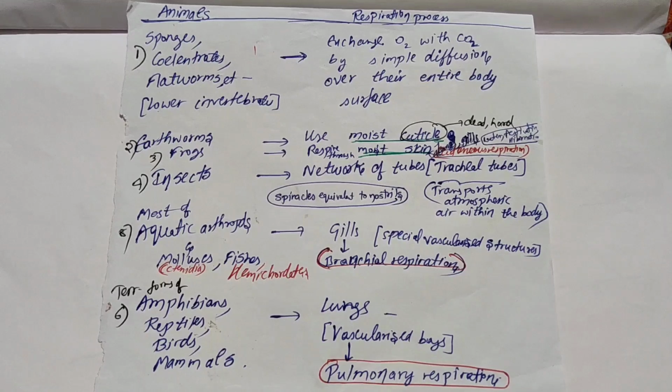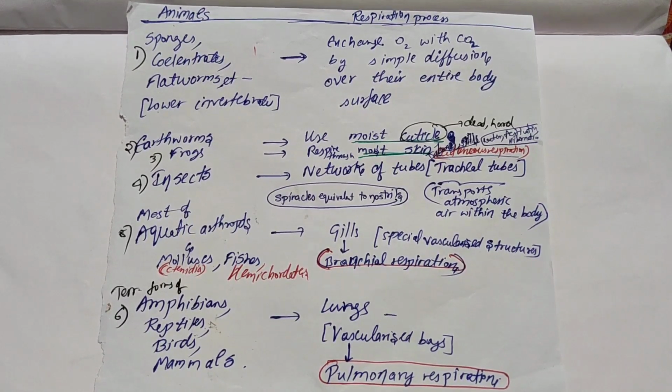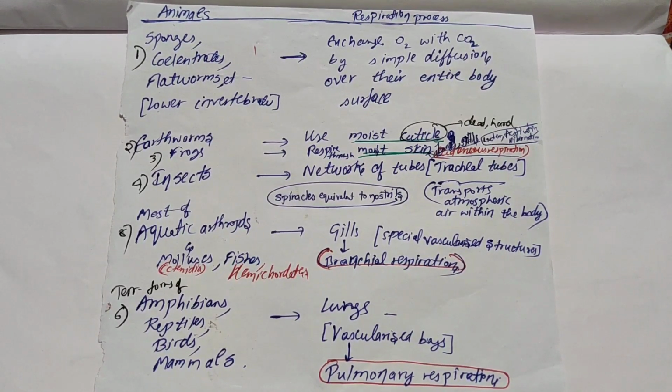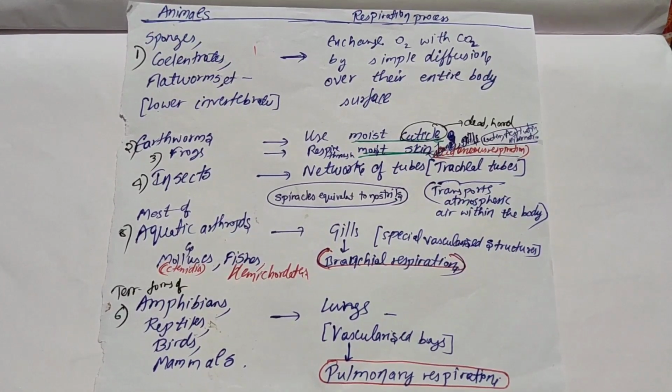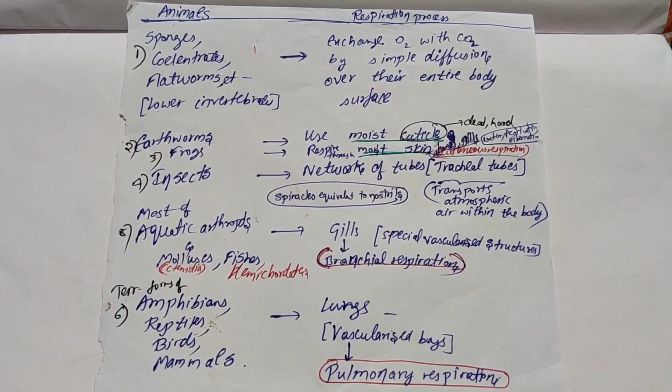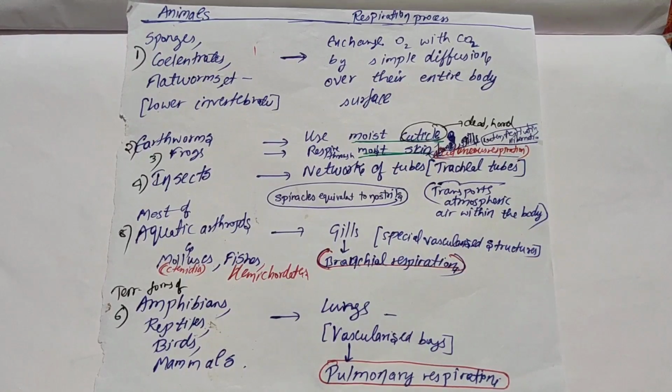Next is earthworms. In earthworms it occurs by moist cuticle. You know what is cuticle? Cuticle is dead and hard in nature. Whereas in frog it occurs by moist skin, by lungs, and by gills also.